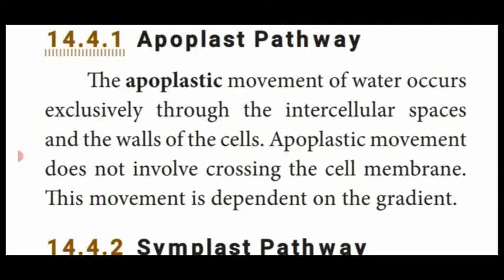From root hair to cortex, the cortex is made up of parenchymatous cells with a lot of intercellular spaces. So in this apoplast pathway, water molecules pass through the intercellular spaces, that means a gap between two cells is called an intercellular space. Through the intercellular spaces and cell wall of the cortical cells, the water molecules pass from the root hair to the xylem vessel. That path is called the apoplast pathway.